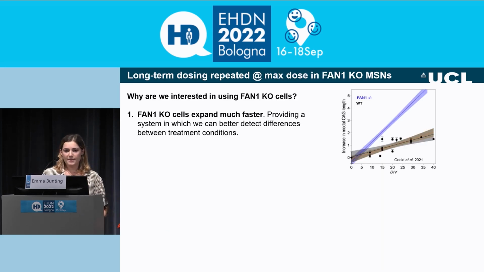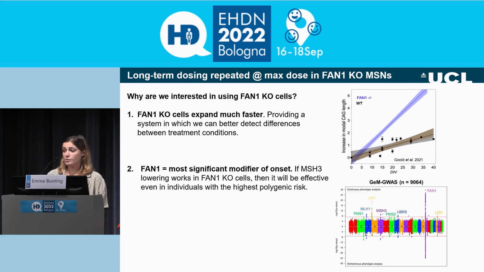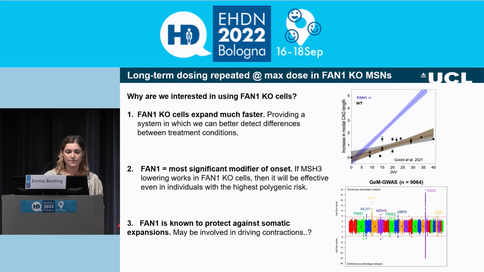So we then repeated these experiments in FAM1 knockout MSNs, and the reason for doing that was actually threefold. Firstly, FAM1 knockout cells expand a lot faster than FAM1 wild-type cells, so that gives us a system where we can better detect differences between treatment conditions. FAM1 is also the most significant modifier of onset, so if MSH3 lowering works in FAM1 knockout cells, then it should be effective even in individuals with the highest level of polygenic risk.